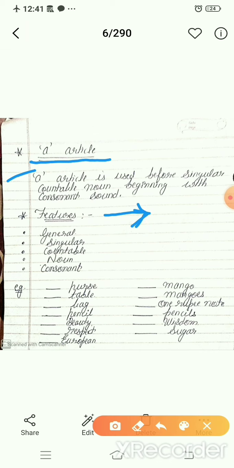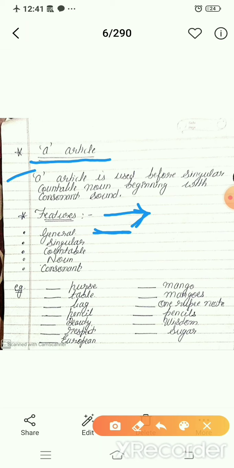Listen carefully. First one, general. It means a article always comes with general things, as purse, table, pencil. These are general, not specific. When you are talking about any general thing, you have to use a article.